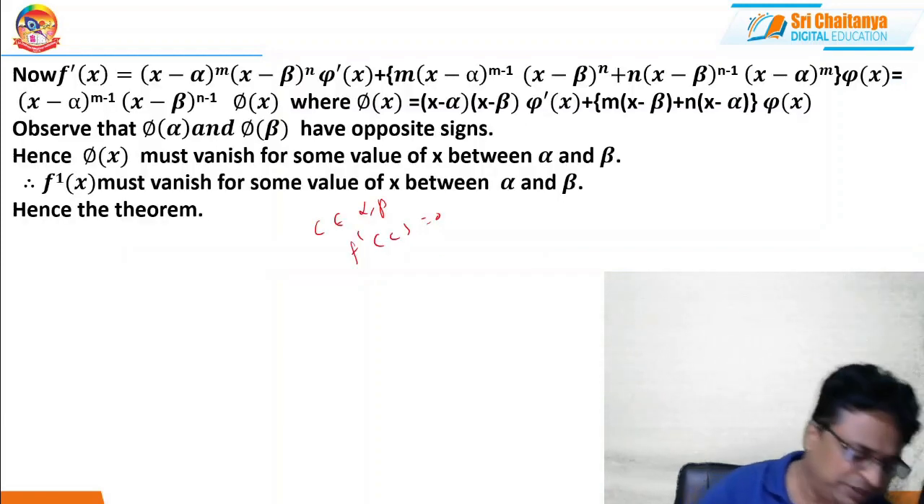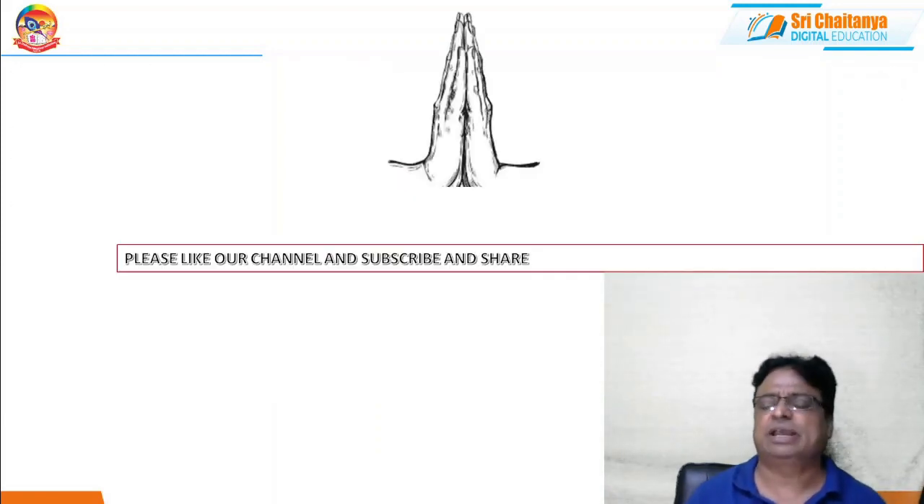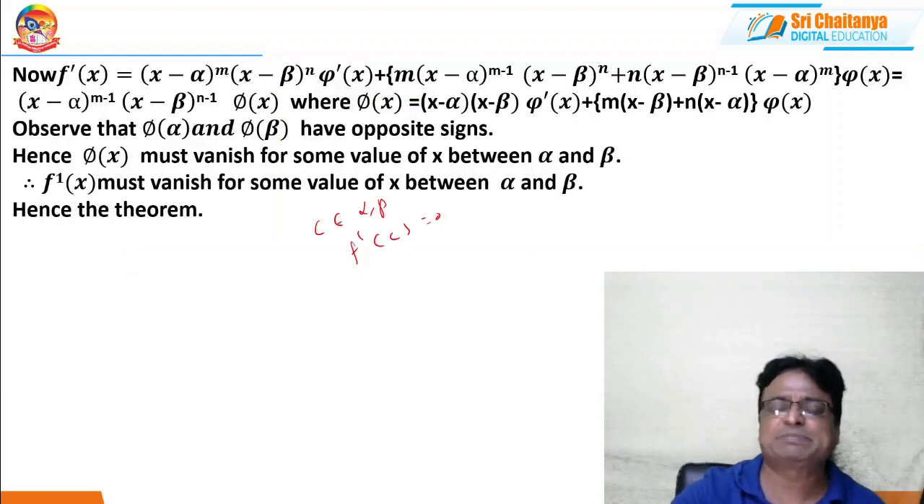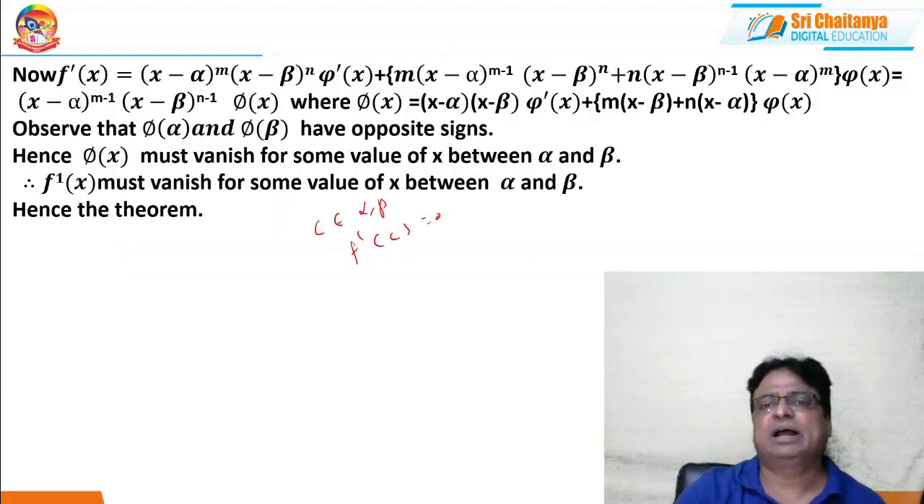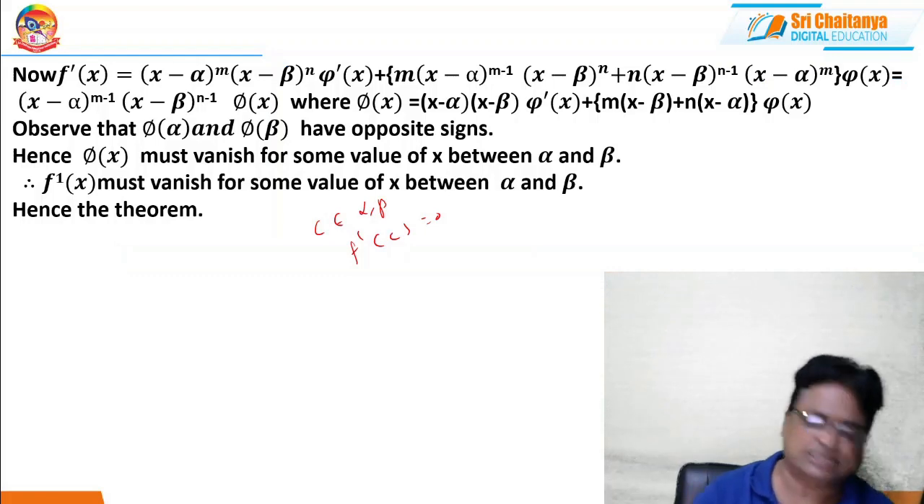Now, with the help of this, we can understand what kind of applications we may expect in Rolle's theorem, and you can understand the beauty of Rolle's theorem very well.